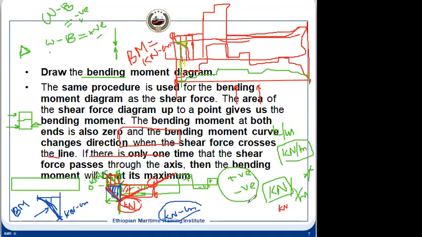So that is the way we construct. First is the weight or the mass diagram, and then we constructed the buoyancy diagram, and after that we constructed the load diagram, which is the difference of mass and the buoyancy forces. After that we constructed the shear force diagram. And once we have the shear force diagram, we then construct the bending moment diagram.